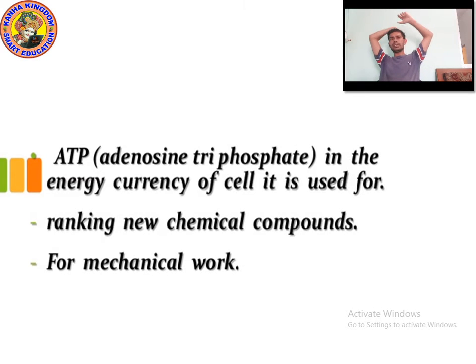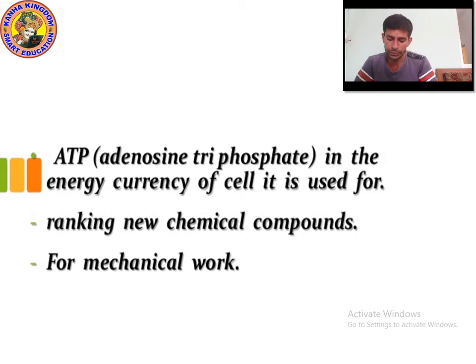Okay kids, what is the use of ATP? Let's continue the topic mitochondria. The full form of ATP is adenosine triphosphate. As I explained, mitochondria is known as the powerhouse of the cell.